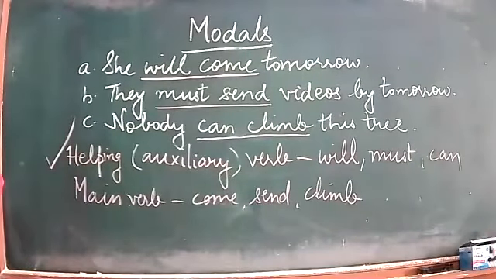Now please note down the definition of model.